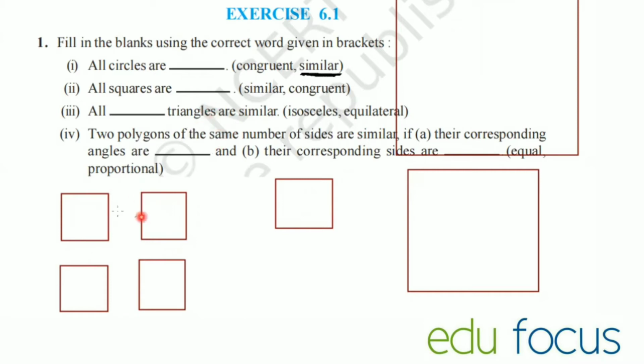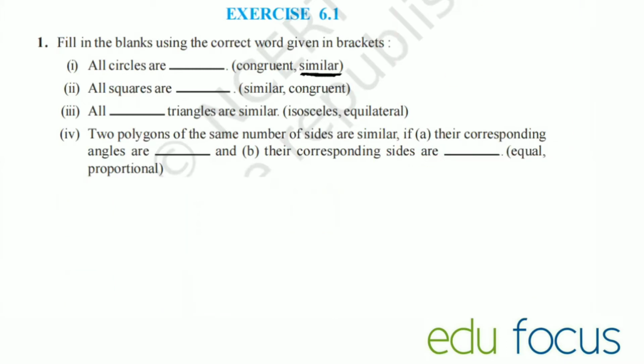So when two geometrical figures are of the same size, we call them congruent. But they're telling us all squares are, we would say they are similar. Same shape, but sizes might differ. So again here the answer is similar. Then all triangles are similar. All dash triangles are similar.